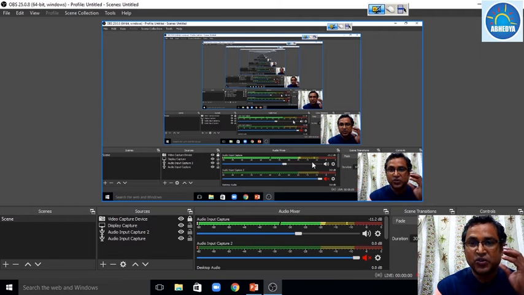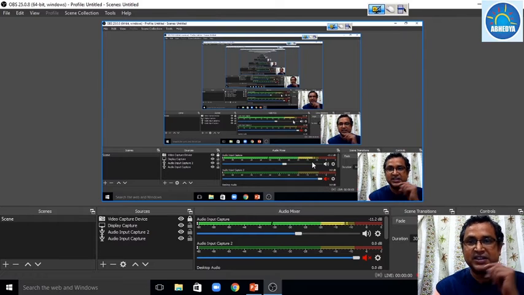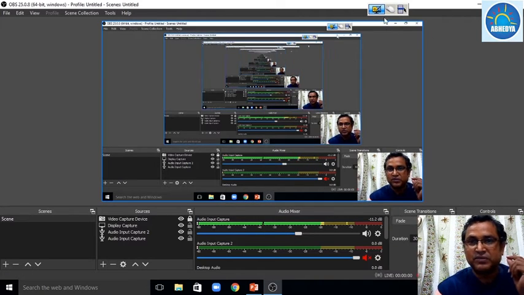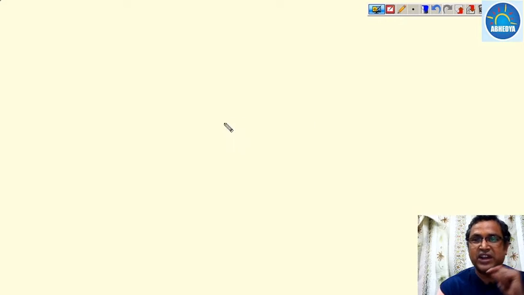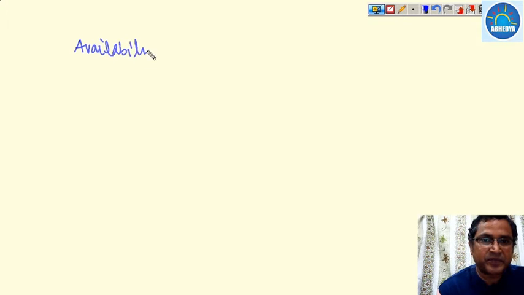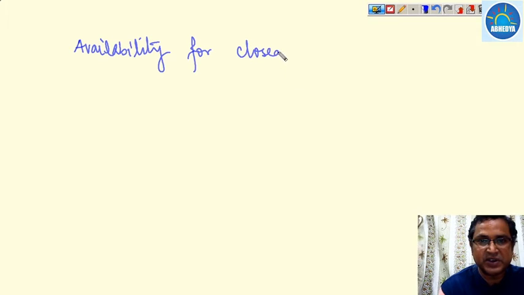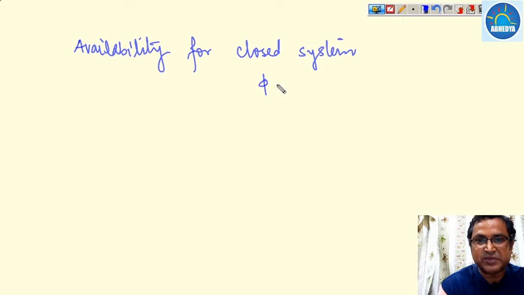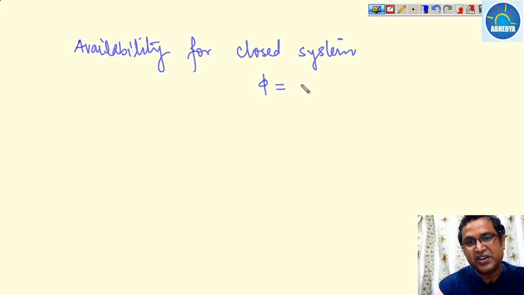So before going to discuss all the details regarding the thermodynamic relations, it is important to describe two functions which we discussed in our earlier availability class. If you recall, what was the availability for a closed system? For any closed system, the availability or availability factor was written as